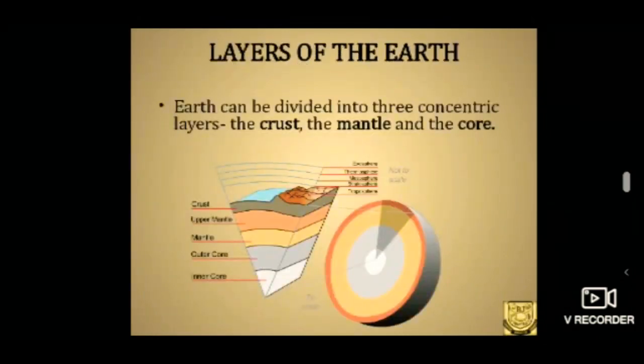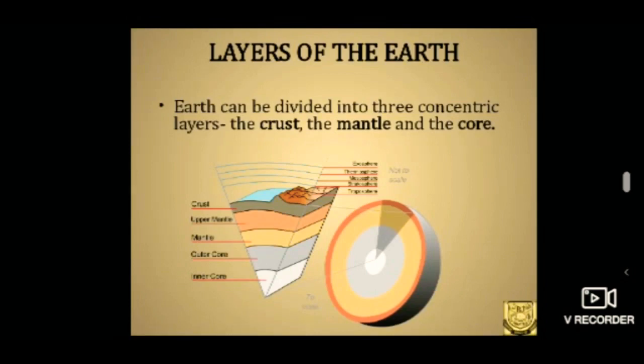Let's move on to the topic, layers of the earth. When we take the cross section of the earth, it is made up of three distinct layers. They are named as the crust, the mantle and the core. This diagram denotes the layers of the earth. The crust, upper mantle and lower mantle, outer core and inner core.